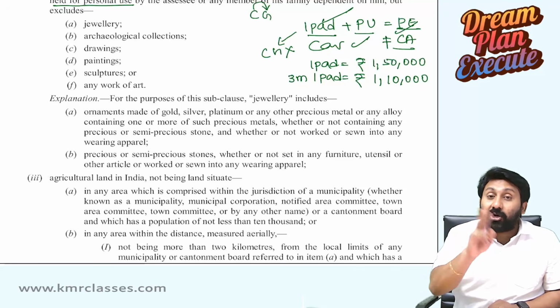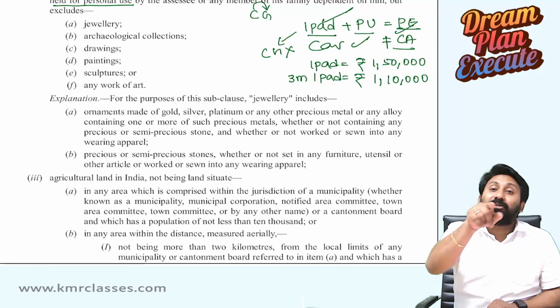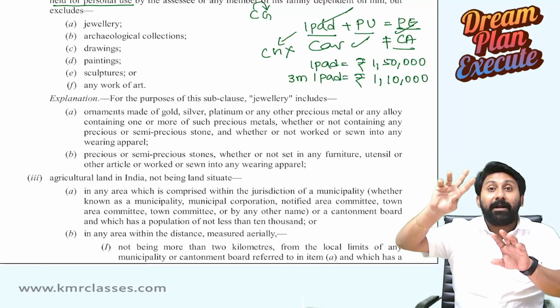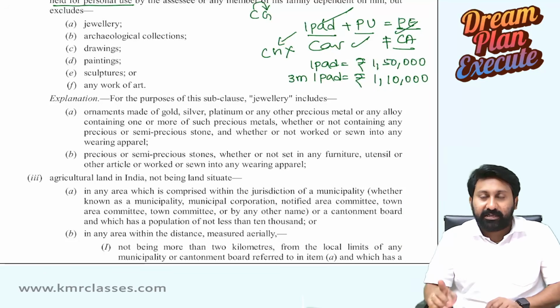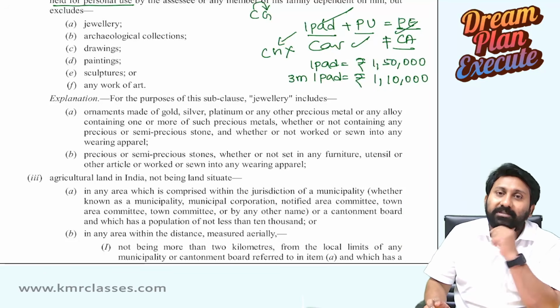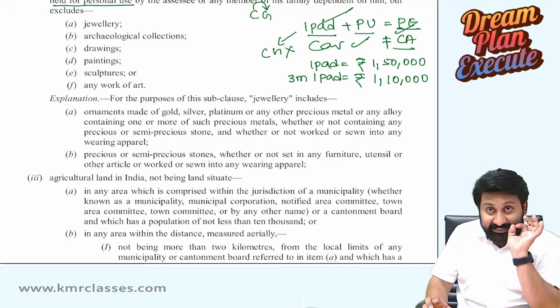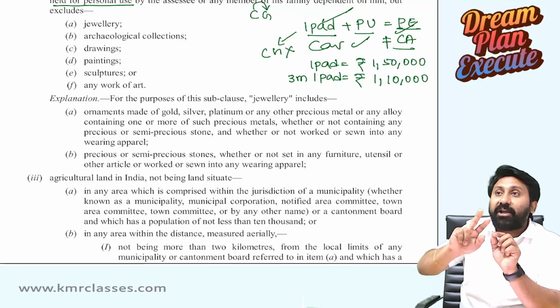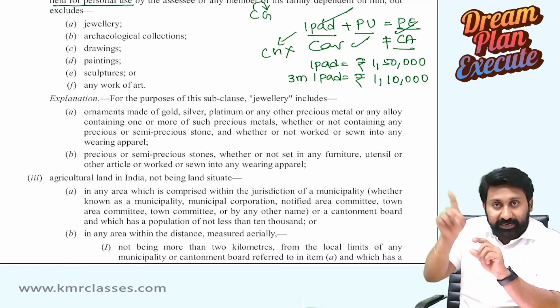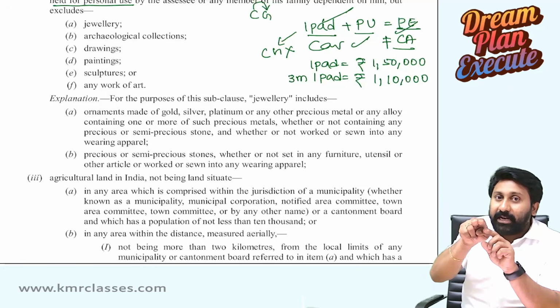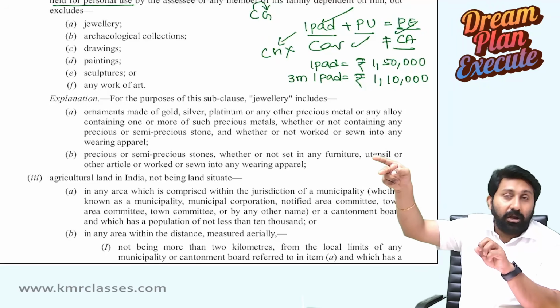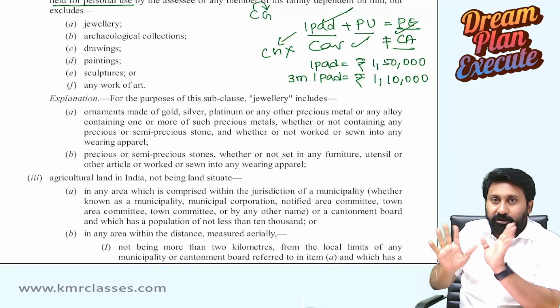If you get a short-term or long-term capital loss on this, what will you do? You will set it off against short-term or long-term capital gain depending on the set off and carry forward provisions. What do the set off and carry forward provisions say relating to capital gain? Short-term capital loss can be set off against long-term and short-term gains. But long-term capital loss can be set off only against a long-term capital gain, not against short-term capital gain.